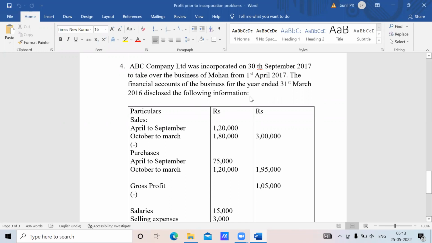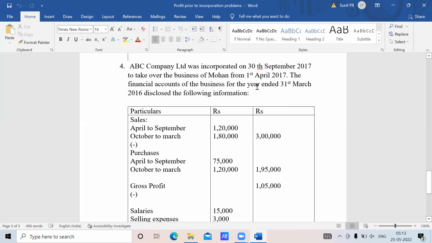Okay. Yes, sir. Fine. So now ABC company was incorporated on 30th September 2017 to take over the business of Mohan from 1st April 2017. So this is nothing but the business purchase date is 1st April 2017 and the company incorporation is 30th September 2017. So the first thing we need to do is the ratio. What is the pre-incorporation period and what is the post-incorporation period? First, do that. Can you tell me orally?